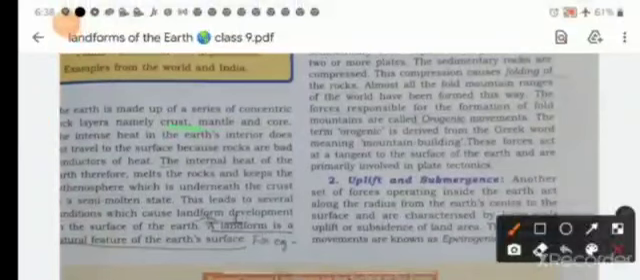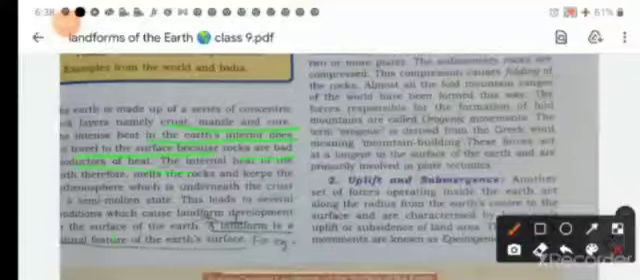First of all, I am going to tell you the earth is made up of a series of concentric rock layers, namely crust, mantle and core. The intense heat in the earth interior does not travel to the earth's surface because rocks are bad conductors of heat. This is your physics syllabus, but we study it also in geography.